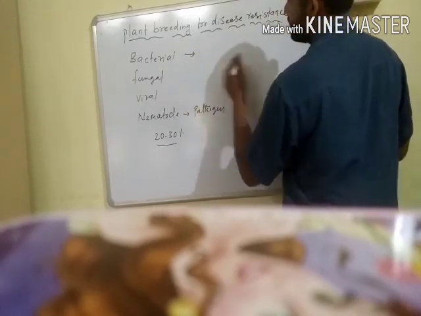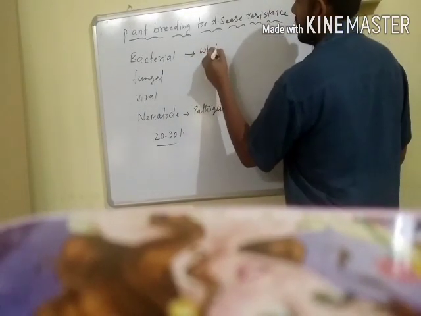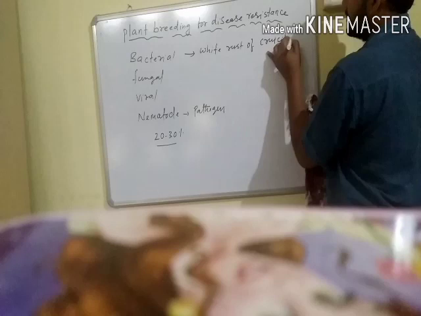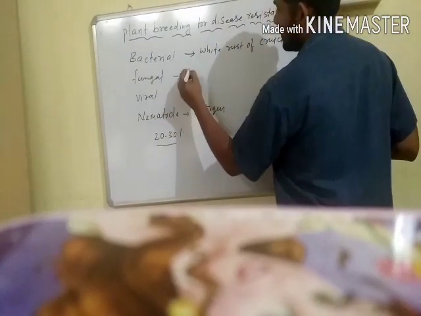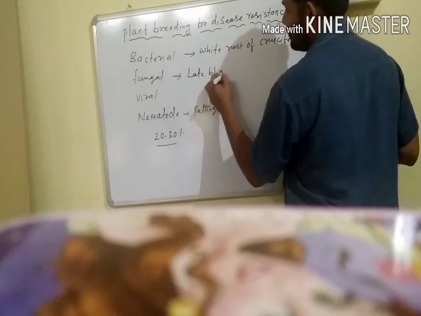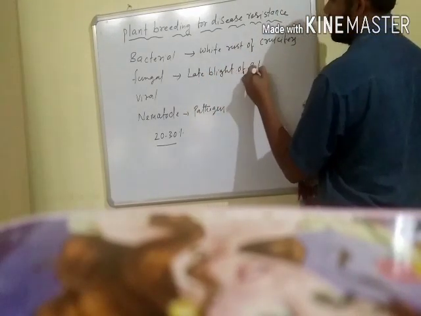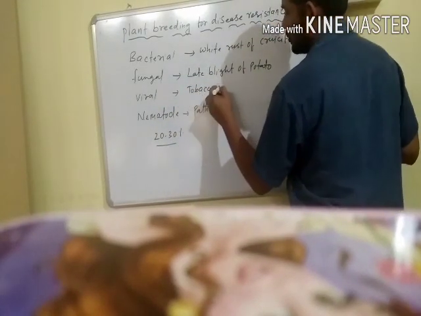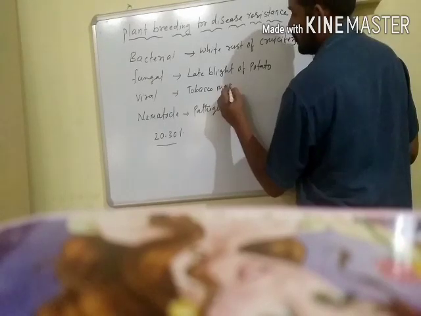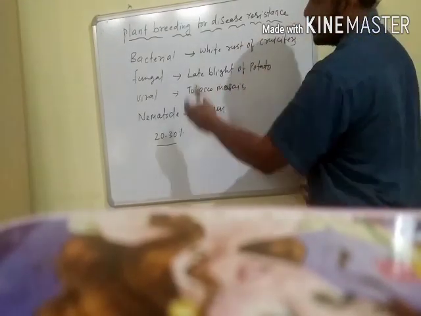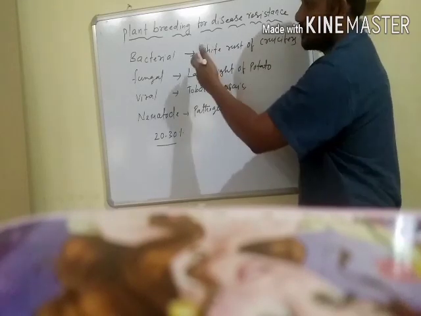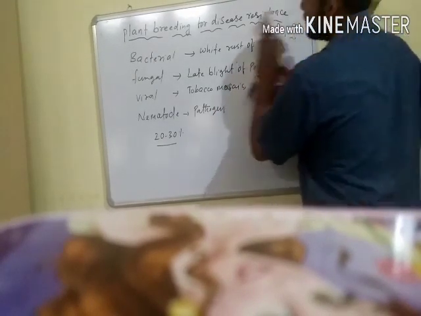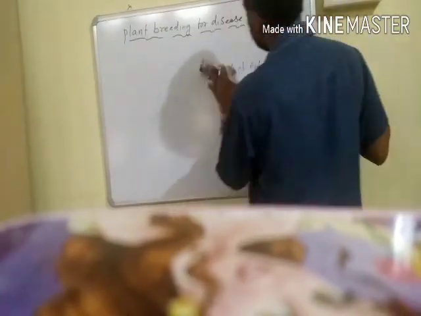Some examples are white rust of crucifers, some fungal diseases like late blight of potato, and some viral diseases like tobacco mosaic and turnip mosaic. These are some diseases caused by pathogens like bacteria, viruses and nematodes. And here we will discuss plant breeding for disease resistance.